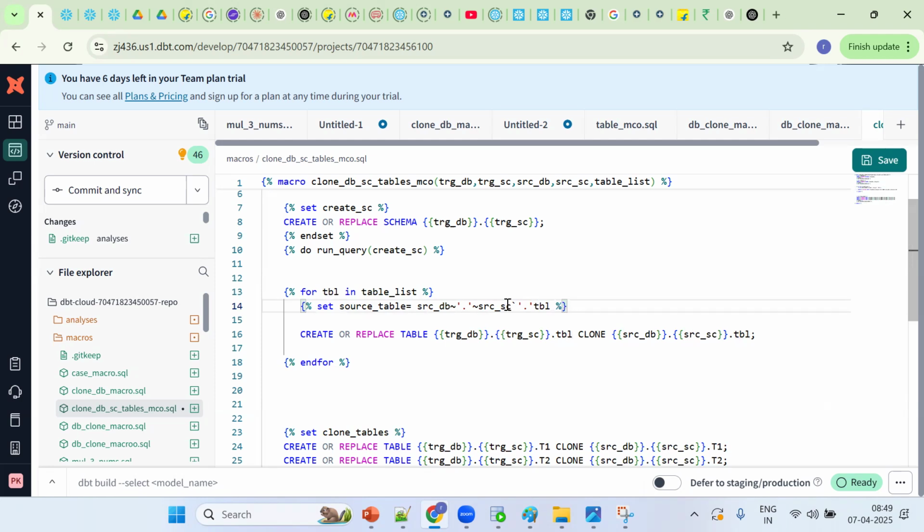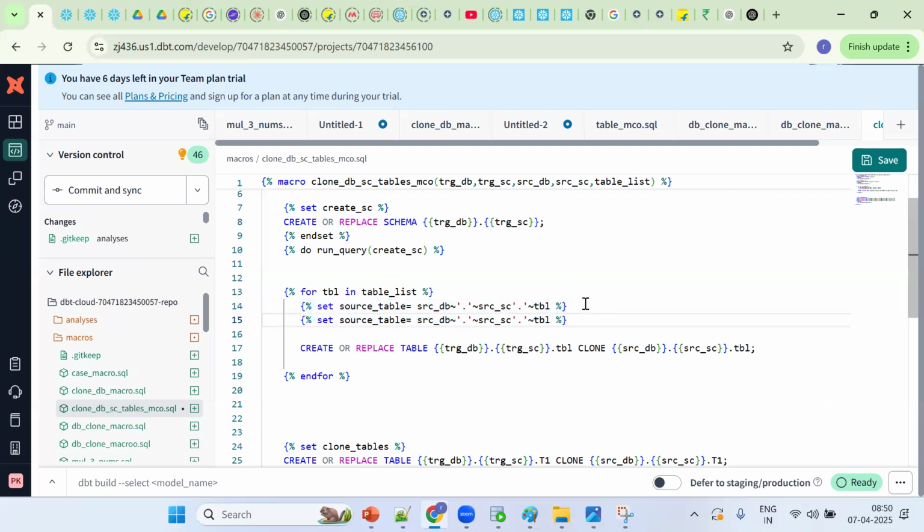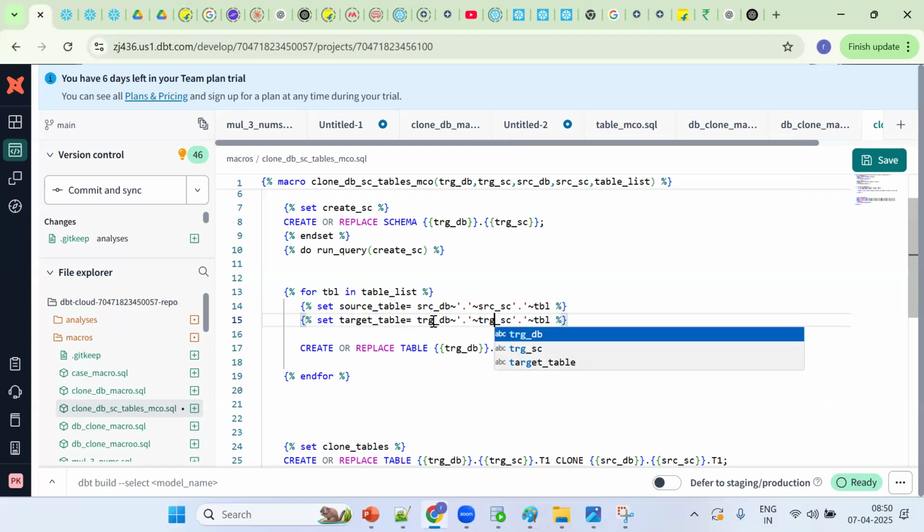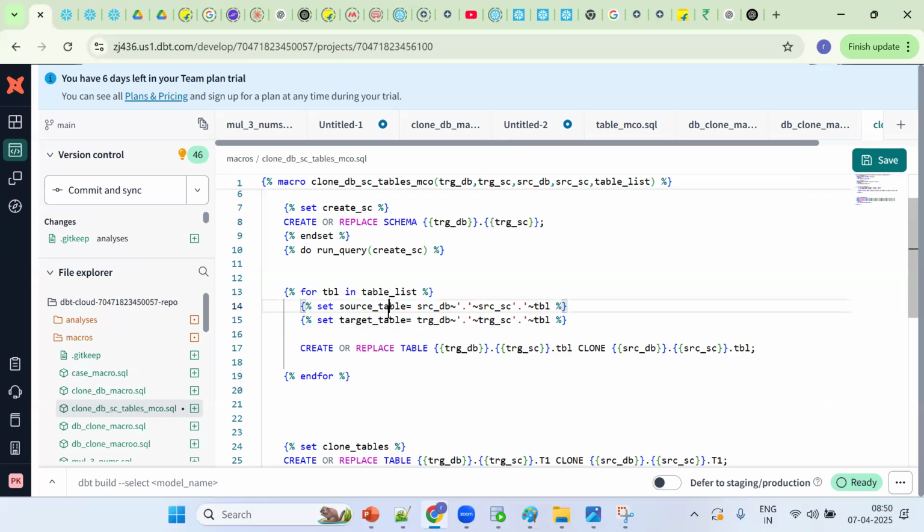Okay, same thing. Now we should go for target table, the same thing. So this is variable settings. We'll see it one more time in tomorrow's session. Okay, now we should go for source table and target table. Now it's coming from the TRG database, so TRG schema. Now this is the source table and the target table.